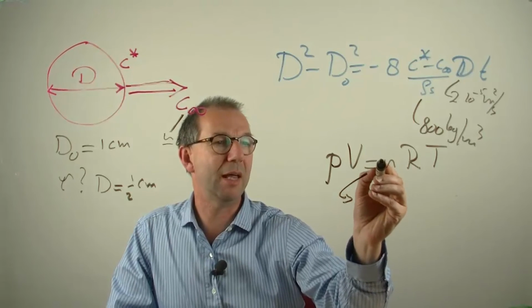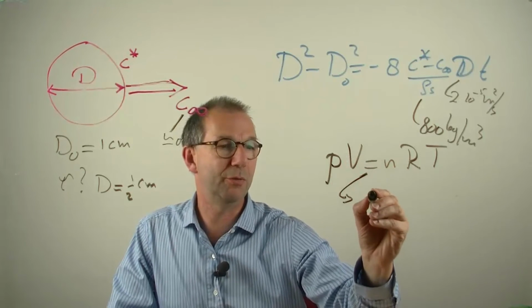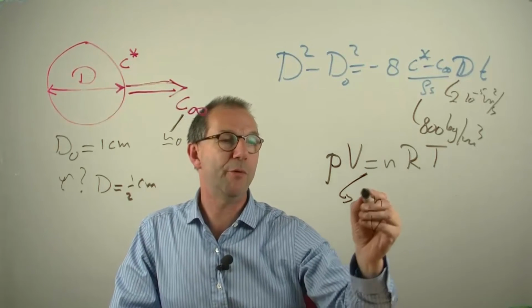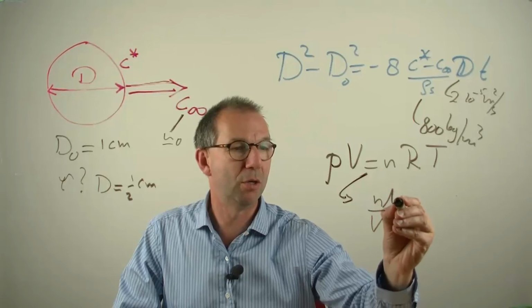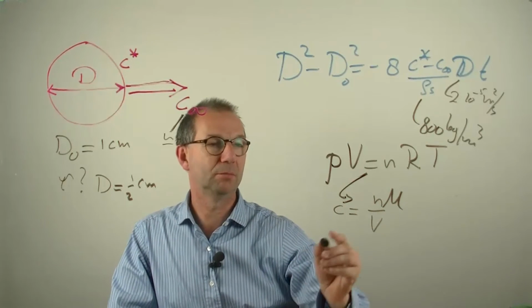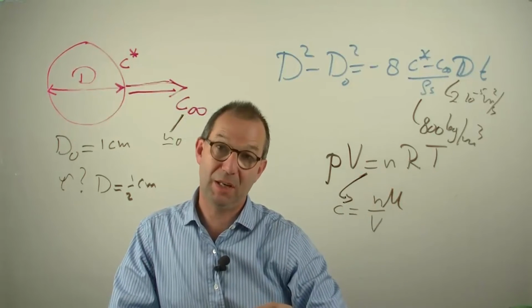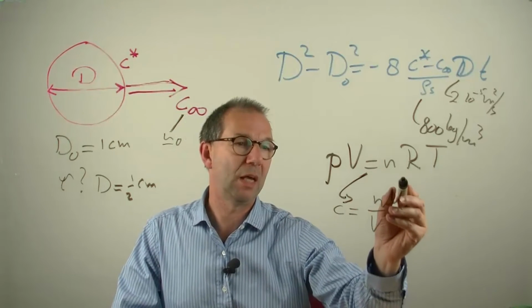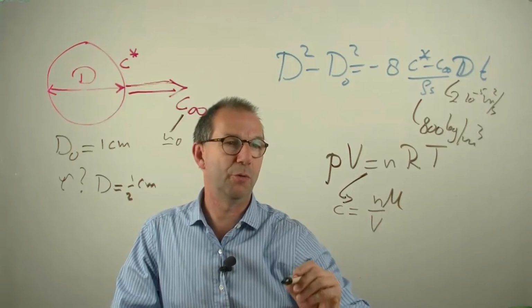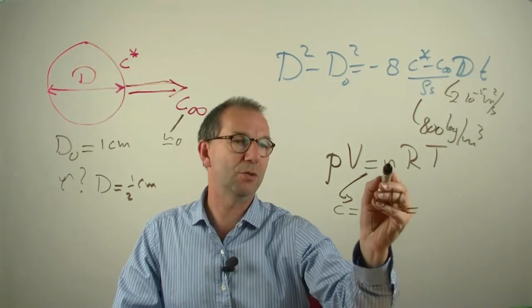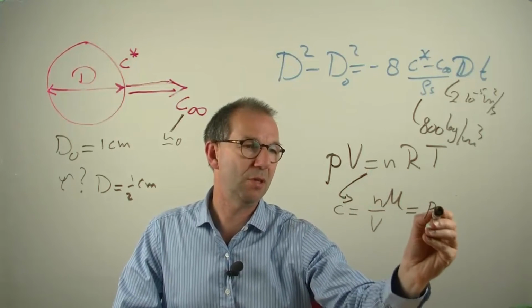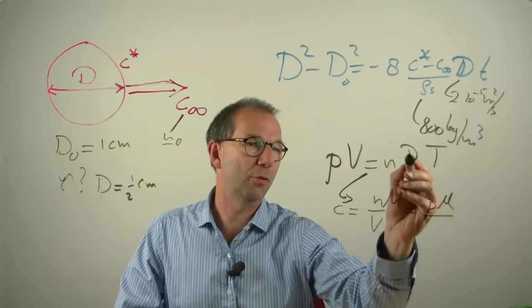Rather than writing n, I write n over V. That is the molar density. If I multiply that by the molar weight, I get the concentration I am looking for. This molar weight is again something that I can look up. Now if you look at what n times molar weight over volume is, then the ideal gas law tells you that that is P times the molar weight over RT.